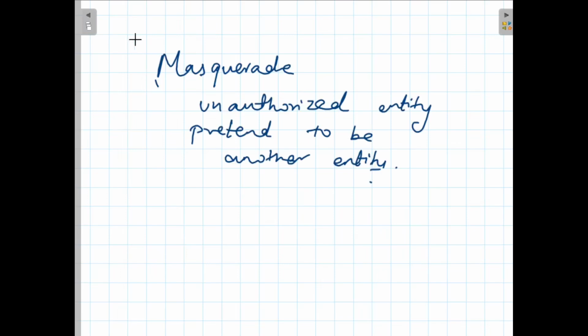Next is denial of service. What is denial of service? In this, they are going to make the system unavailable to the authorized user. The system or the network is unavailable to the intended user. How? By overwhelming it with traffic or requests.